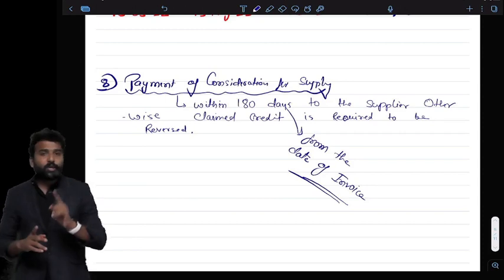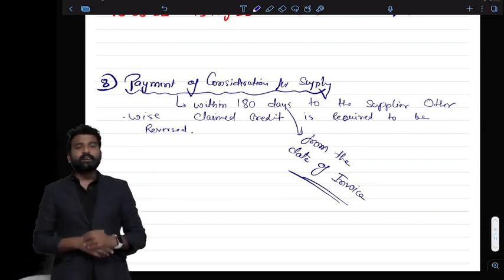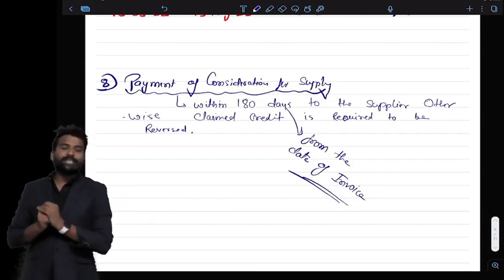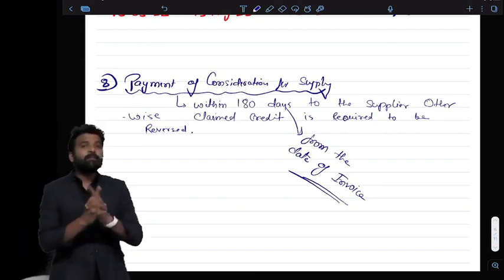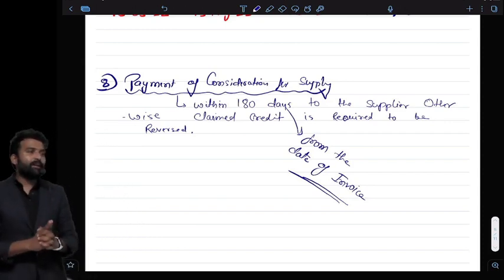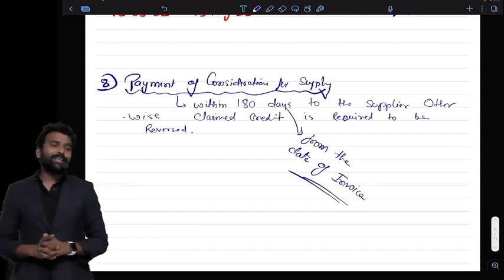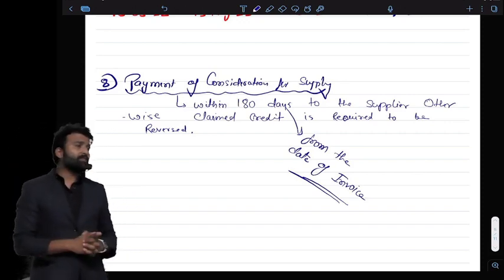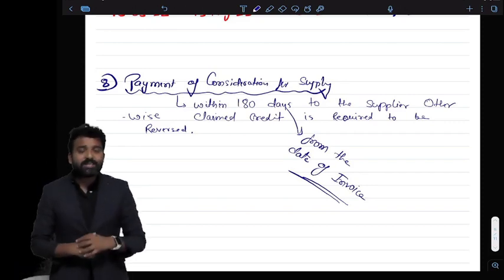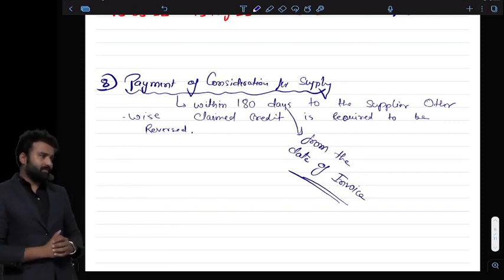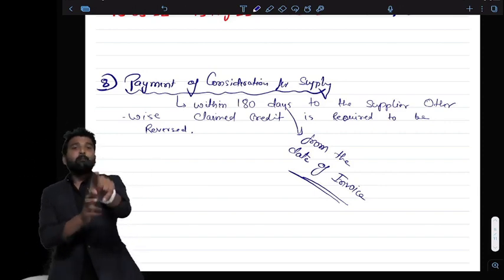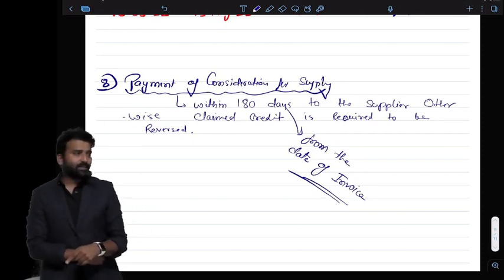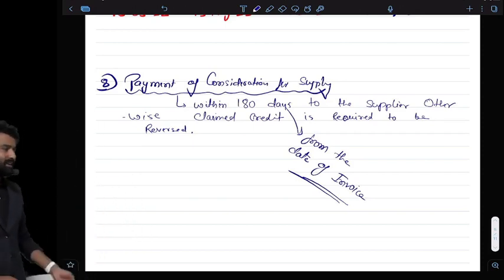Very simple. The due date of filing the periodical return for the month of September of the succeeding financial year, or the date of filing the annual return, whichever is earlier. That is the time limit to claim ITC. And finally, if I am claiming the ITC, I have to pay the consideration within 180 days. Otherwise, if I fail to pay the consideration within 180 days, my ITC will be reversed. I even have to pay interest for the reversal. I can again claim the ITC, but only once I have paid the consideration. Then only I can claim the ITC. Got it? These are the 8 conditions covered under section 16.